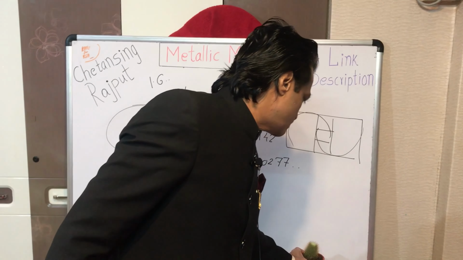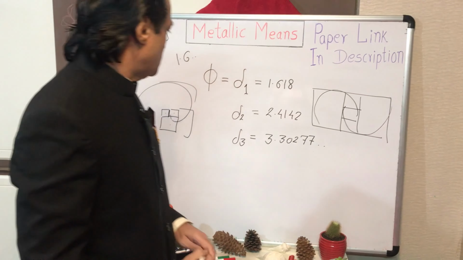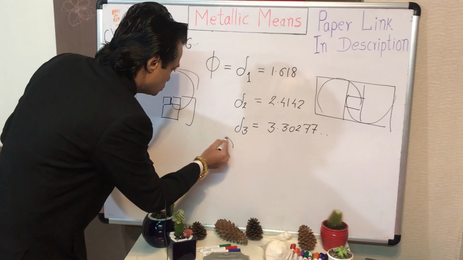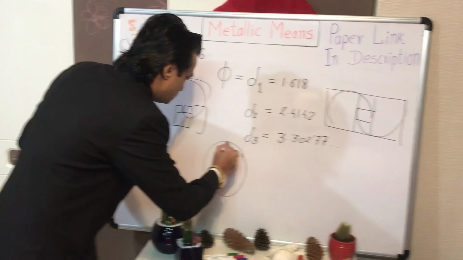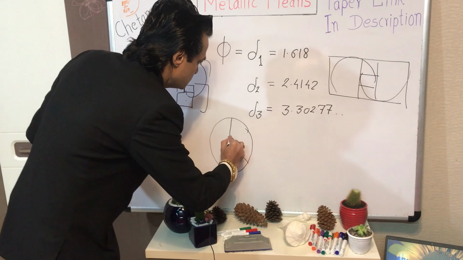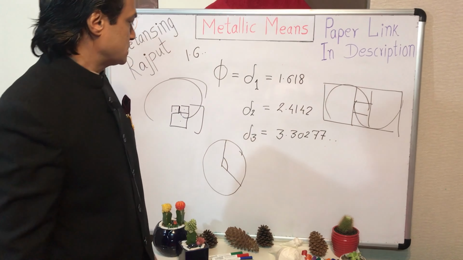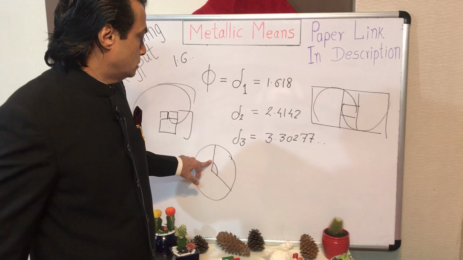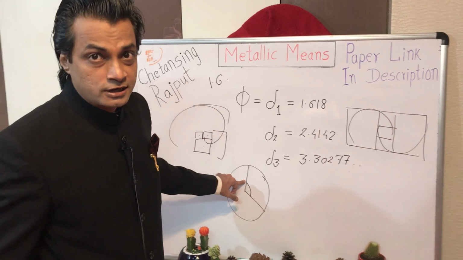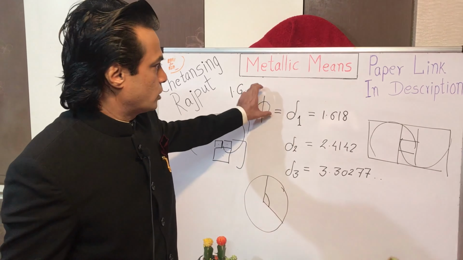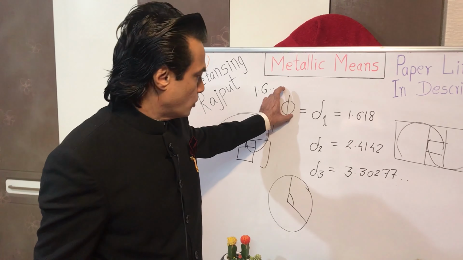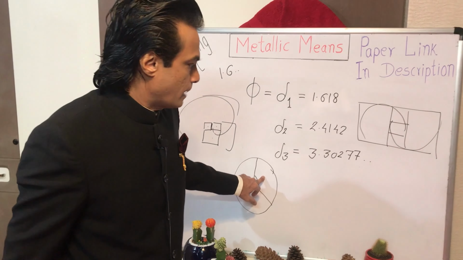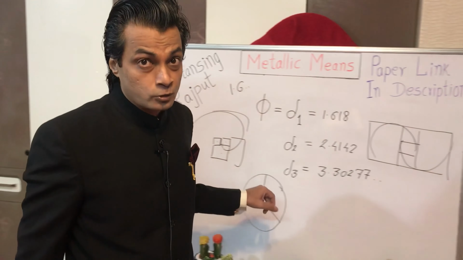And not just Fibonacci numbers or golden spiral, even that angle which is known as the golden angle, which measures 137.5077 degrees. The golden angle, which is equal to 360 degrees divided by square of golden ratio, 360 upon phi square, which equals approximately 137.5 degrees.